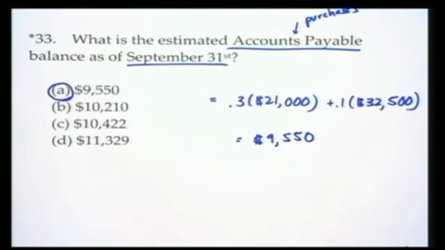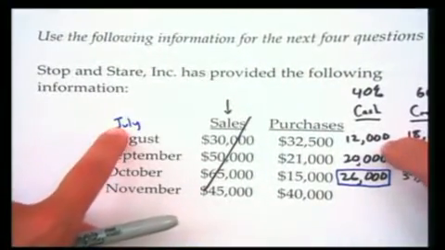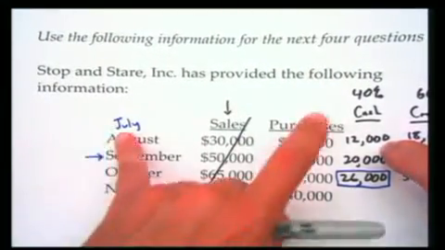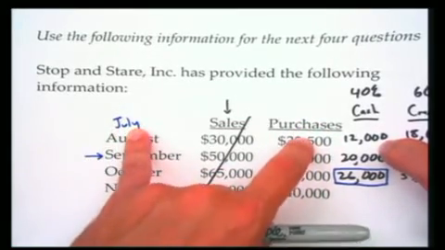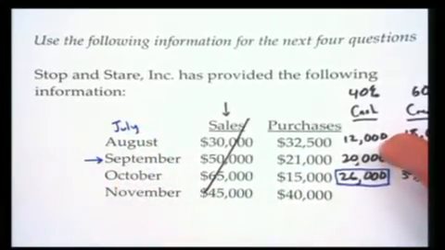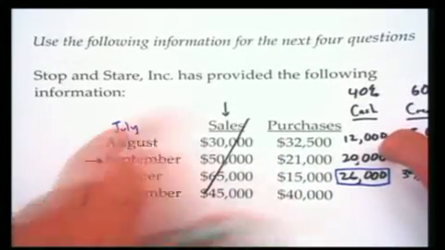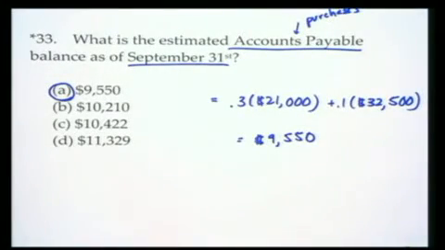I want to make sure we're 100% clear on this, though. By the way, it goes back to the same logic as before. You go, well, John, what about the month prior? Look, if we bought stuff in July, we would have dispersed 70% of it in July, the next 20% of it in August, and the last 10% of it in September. Thus, on September 31st, the accounts payable balance for July would have been nothing. So we're still sitting at $9,550 for the accounts payable balance as of September 31st.